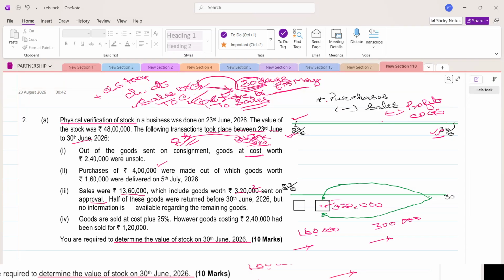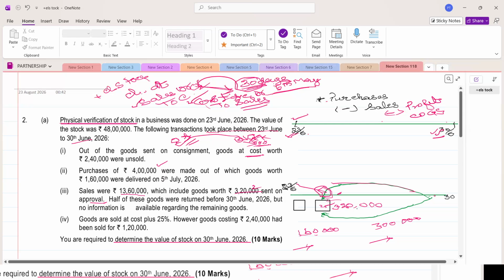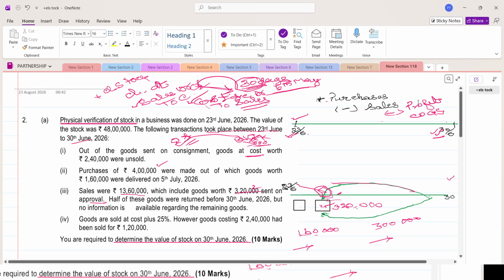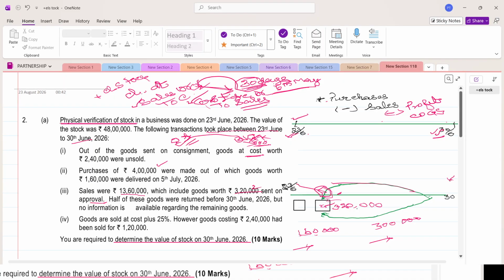These goods were available on 23rd in our godown, in our stores department. But on 24th it has gone out. 23rd it was there, 24th it has gone out. But before 30th, half of the material was returned and half is still with the customer, for which the due date has not yet come. So whatever is with this fellow is also mine. It is already included here. So that sale we have to reverse back.